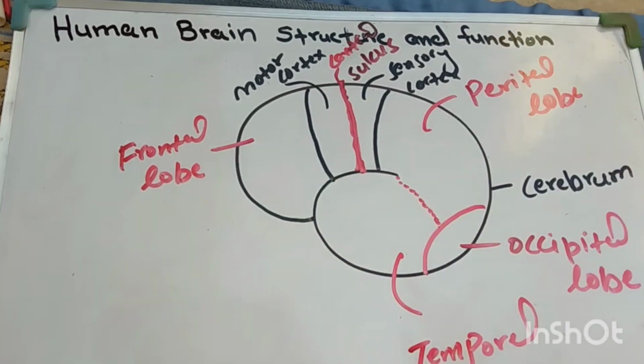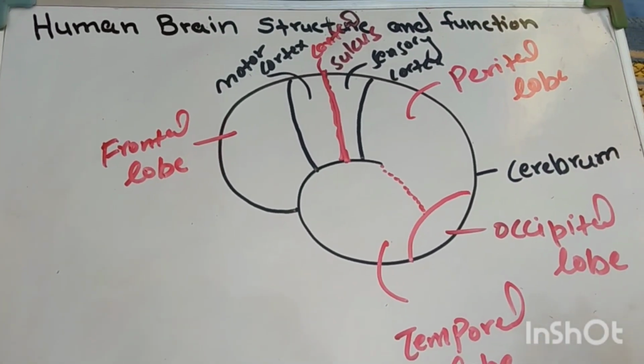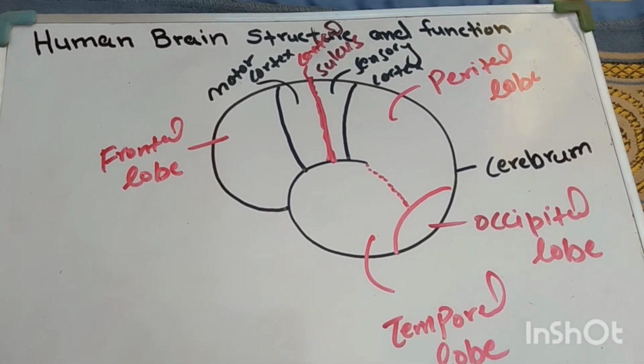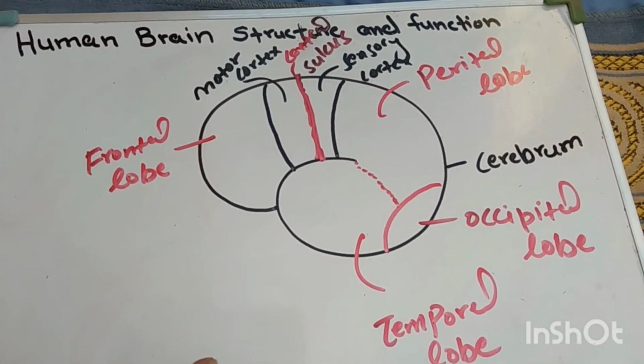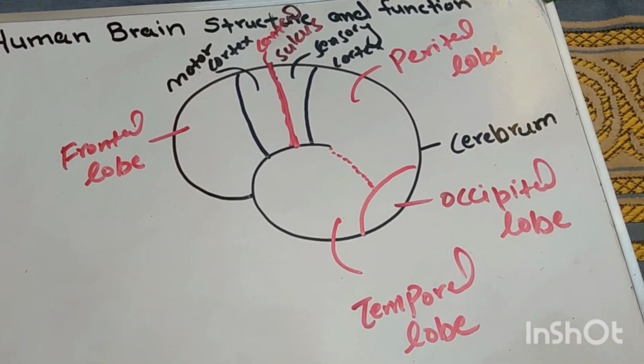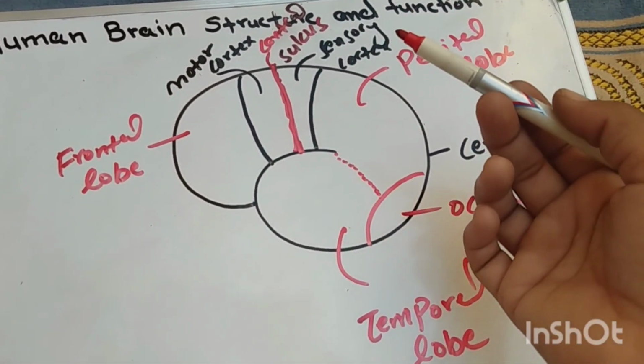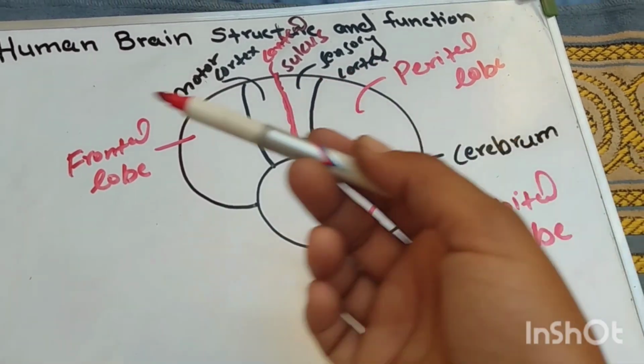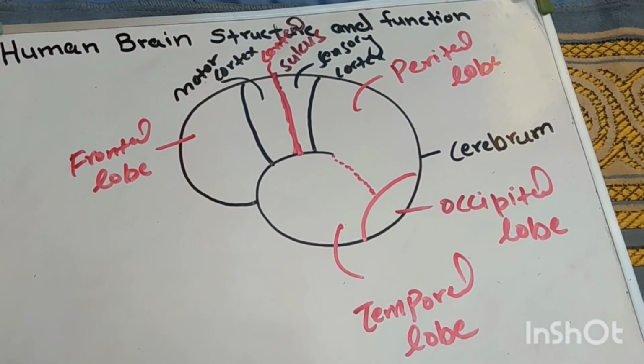So the right motor cortex controls our left side body movement, and the left motor cortex controls our right body movement, and the right sensory cortex controls our left side senses, and the left sensory cortex controls our right side senses.